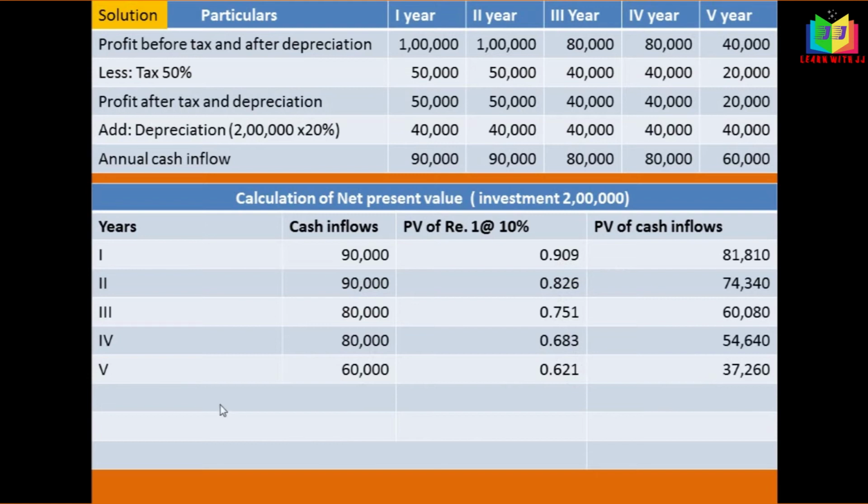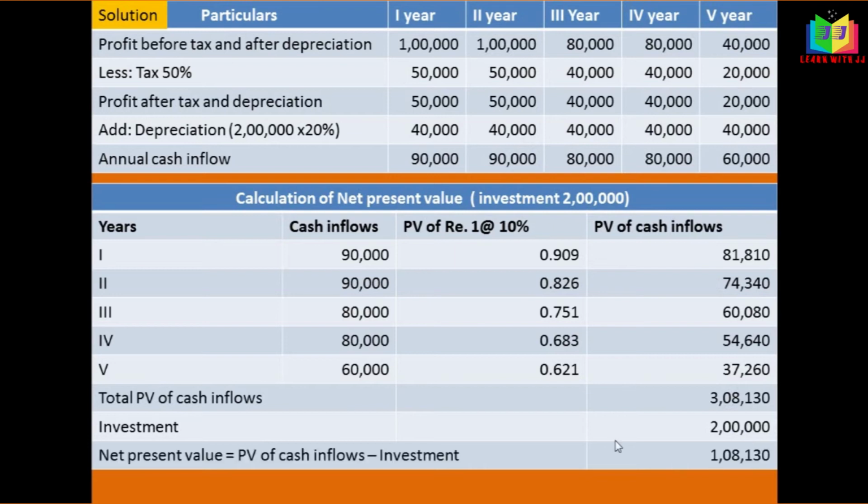And now the formula to calculate this net present value is present value of cash inflow minus your investment, or the present value of cash outflow. Here we don't have the present value of cash outflow because this investment of 2 lakh is made in the current year. So we can calculate the total present value of cash inflow, that is 3,08,130, and the investment is 2 lakh, that we can write, and we have to subtract this 2. We'll get net present value.